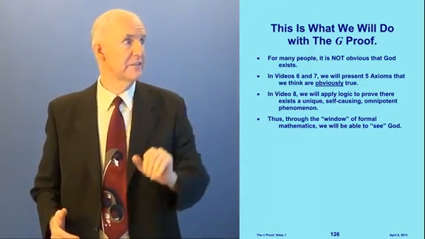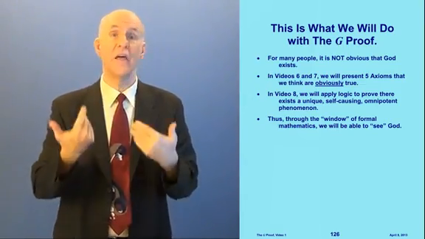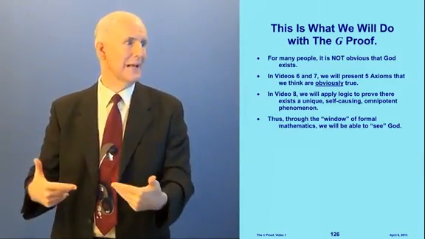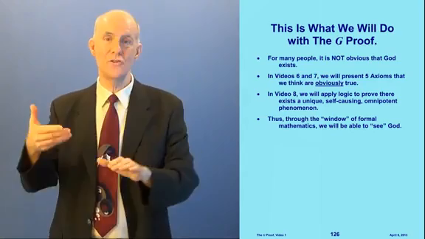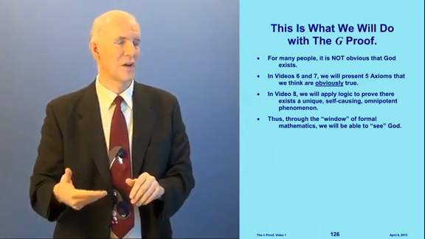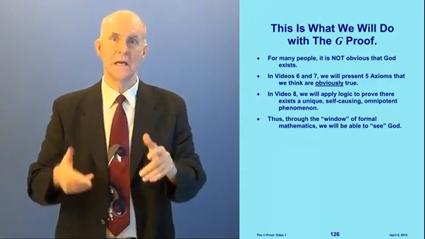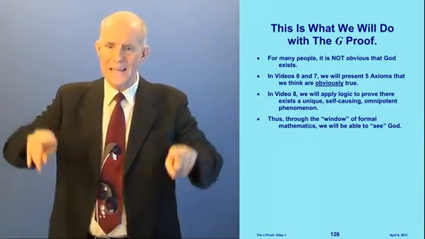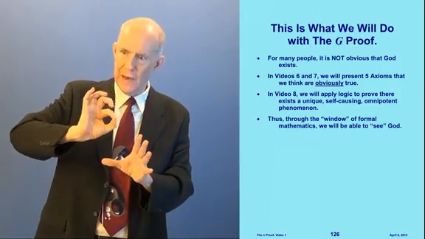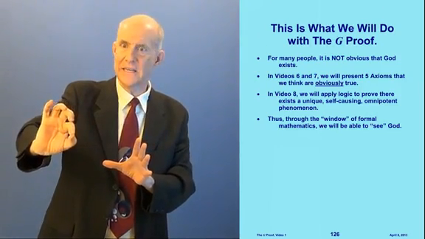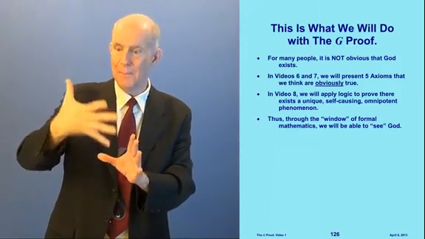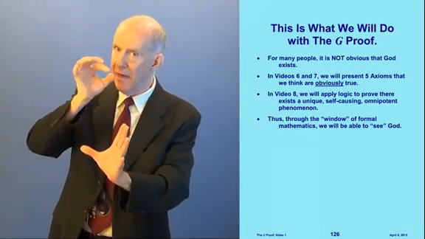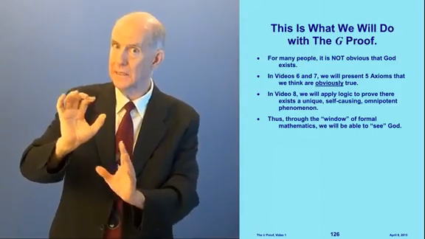So in videos 6 and 7 we're going to present 5 axioms that we think are obvious. And then in video 8 we're going to apply predicate logic to prove that there exists a unique, self-causing, omnipotent phenomenon. In other words, we're going to use formal mathematics, predicate logic, as a window. We're going to look through that window and see God. And how are we going to see God? By understanding the proof, understanding the predicate logic and the proof. That is how we actually see God.